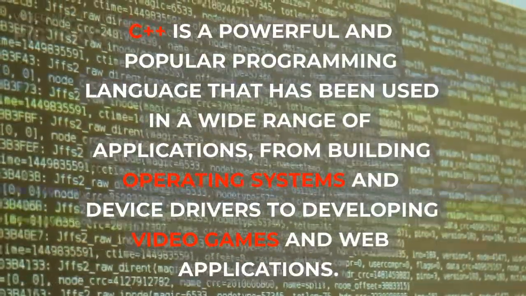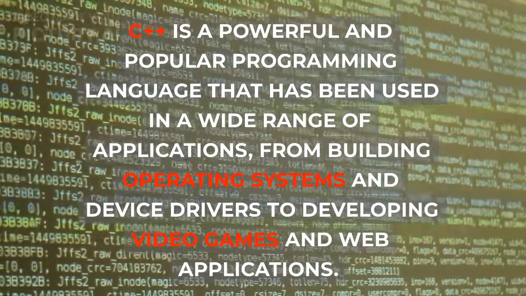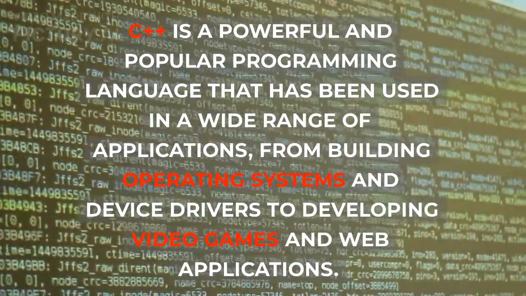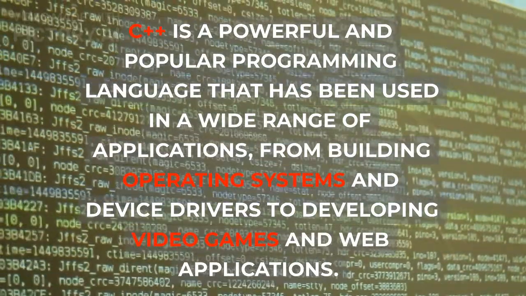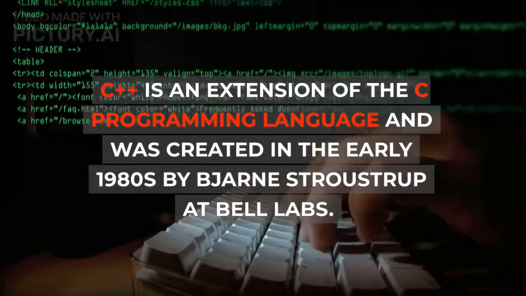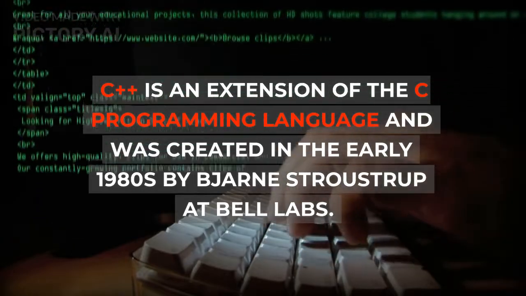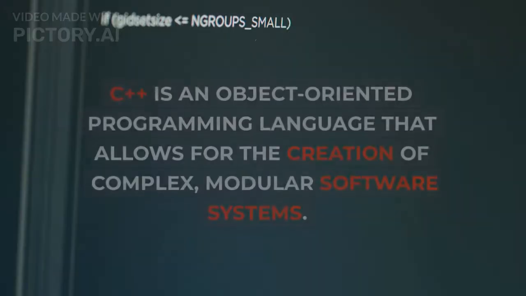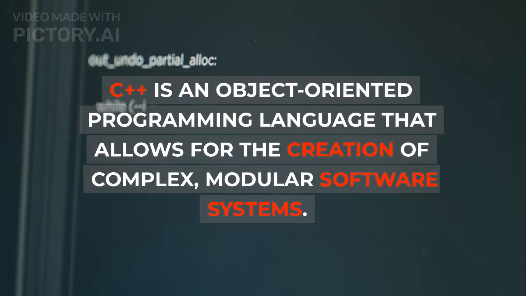C++ is a powerful and popular programming language that has been used in a wide range of applications, from building operating systems and device drivers to developing video games and web applications. C++ is an extension of the C programming language and was created in the early 1980s by Bjarne Stroustrup at Bell Labs. C++ is an object-oriented programming language that allows for the creation of complex, modular software systems.